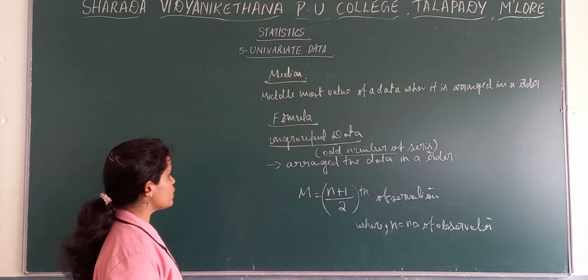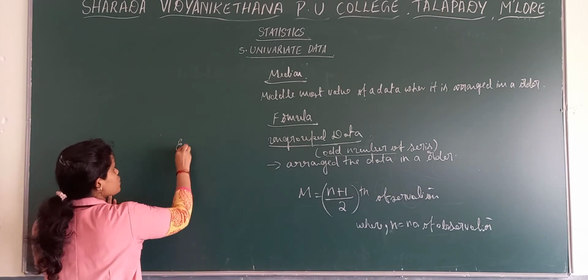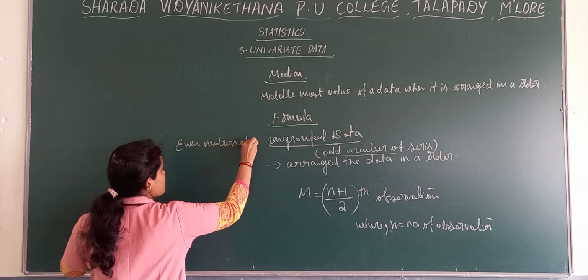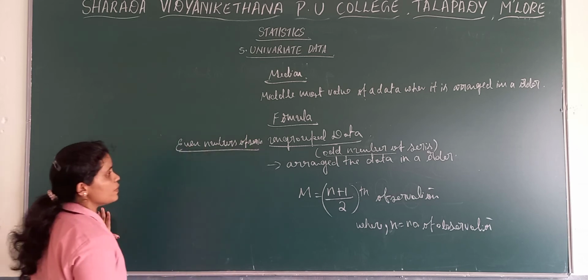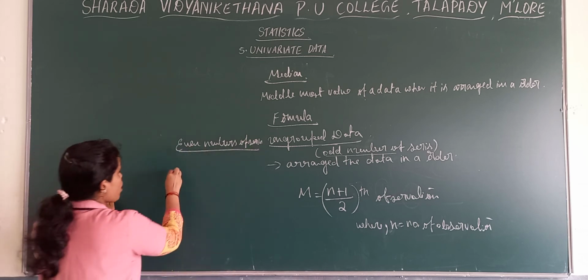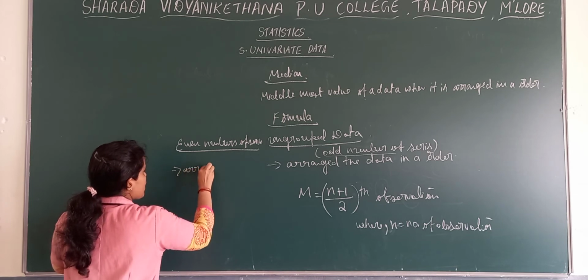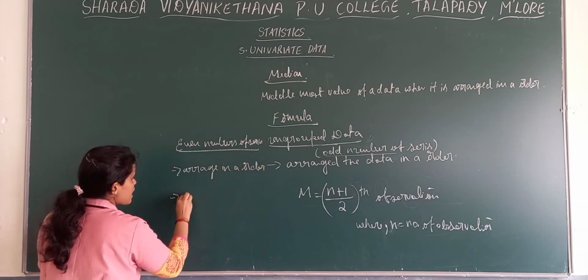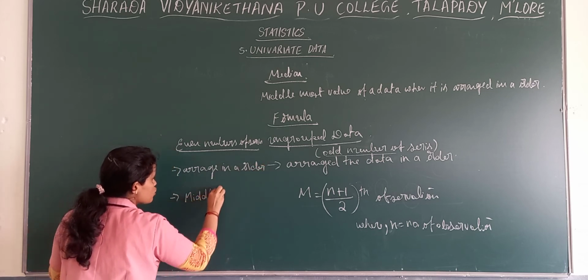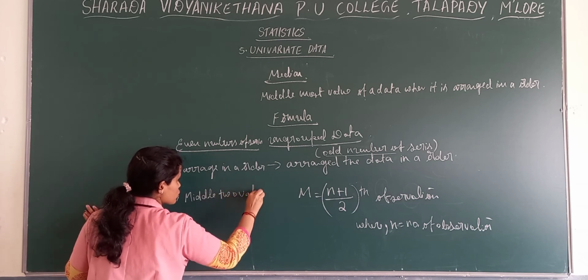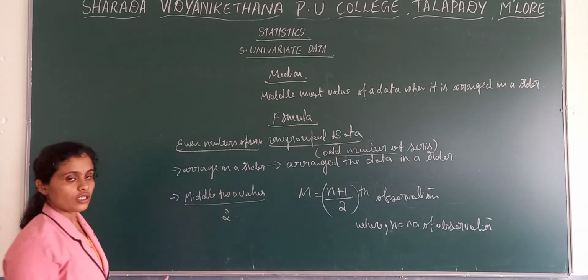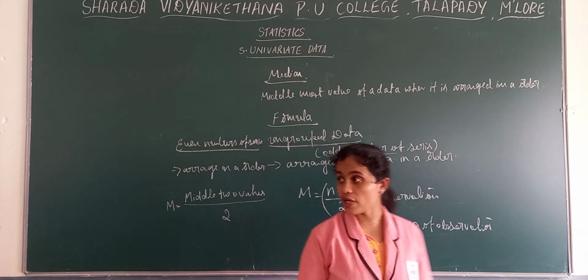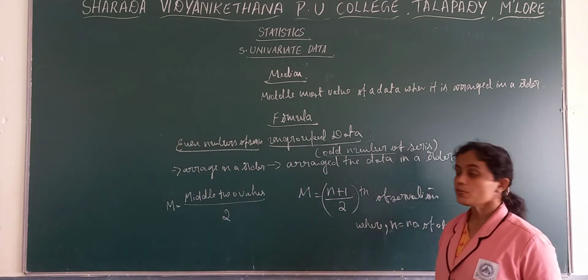But in case of ungrouped data, if you have an even number of series, then firstly you need to arrange it in an order. Then your formula goes like the middle two values divided by 2. Your median formula is: median is equal to the middle two values divided by 2. This is in case of ungrouped data.